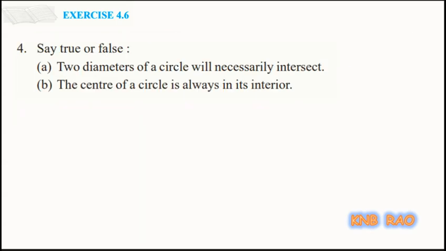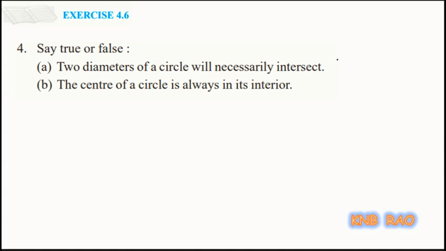Now coming to question number 4, say true or false. Two diameters of a circle will necessarily intersect. Is it compulsory that two diameters of a circle will necessarily intersect? If you draw, you will understand.